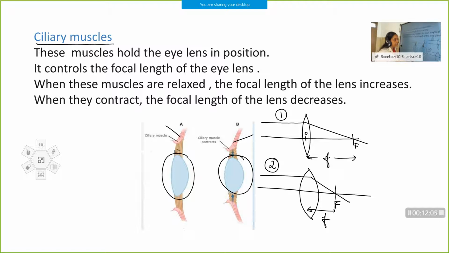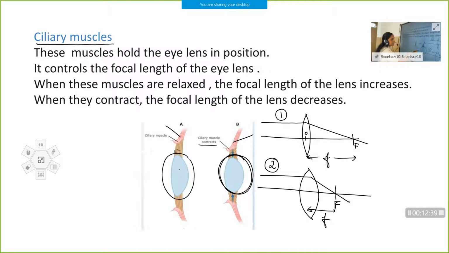Whenever we view a distant or far away object, in order to get the image on the retina, the eye has to change its focal length. The change in focal length is done with the help of the action of the ciliary muscles. Here in the second case, the ciliary muscles contract. When the ciliary muscles contract, what happens to our eye lens? It has become thick, isn't it?